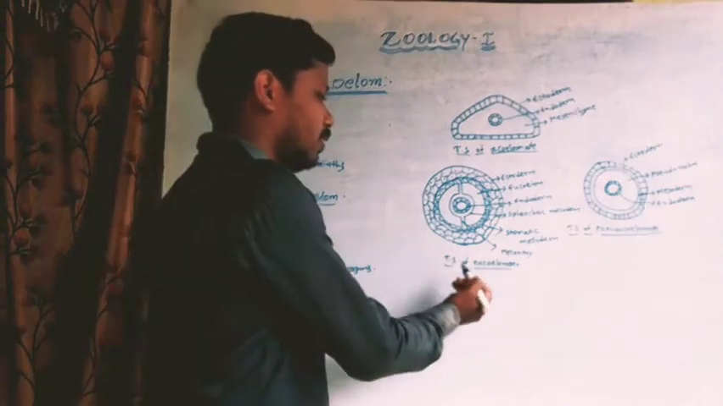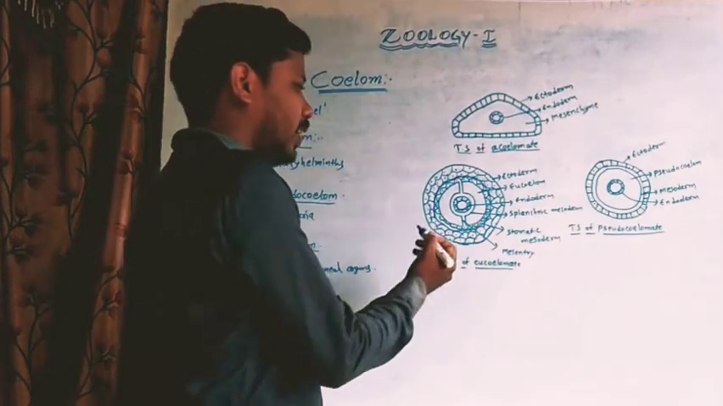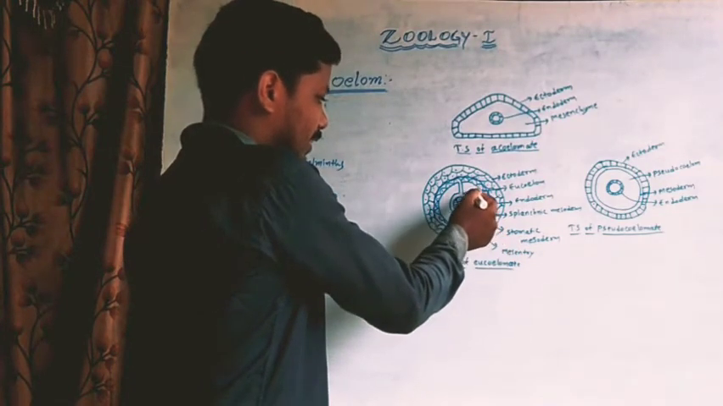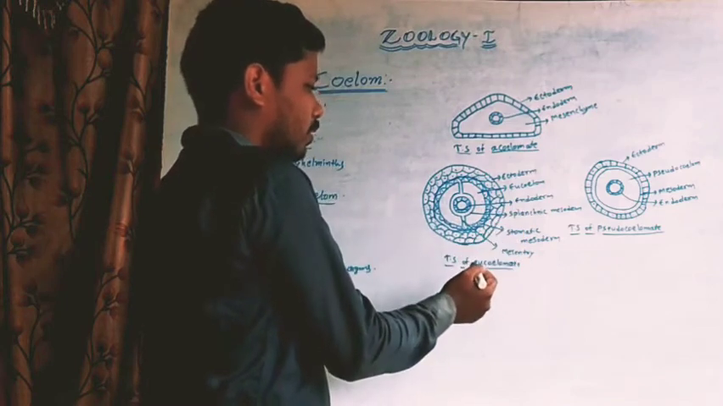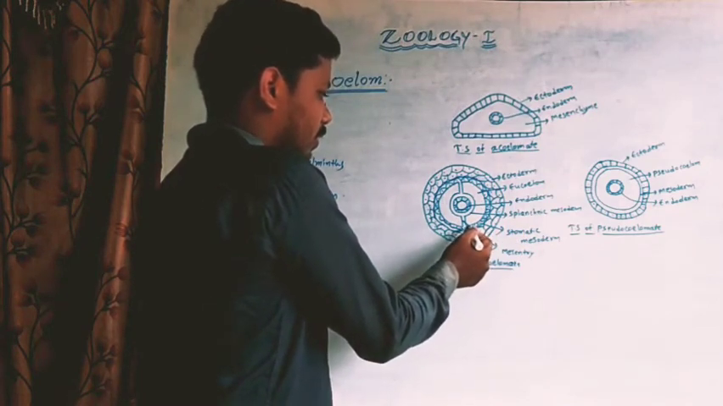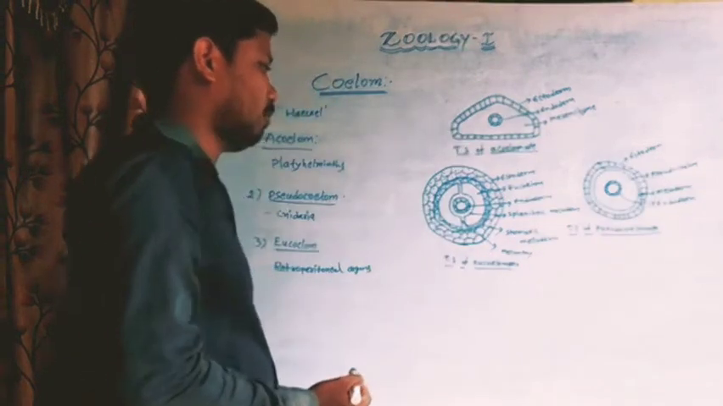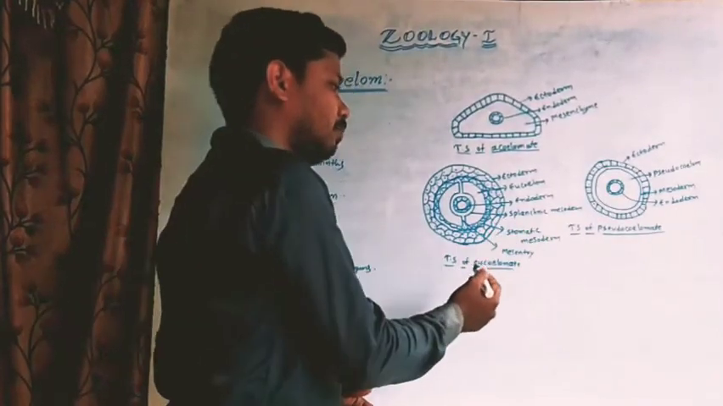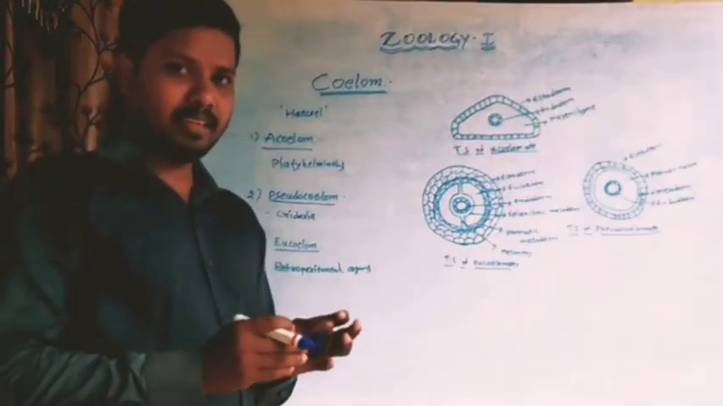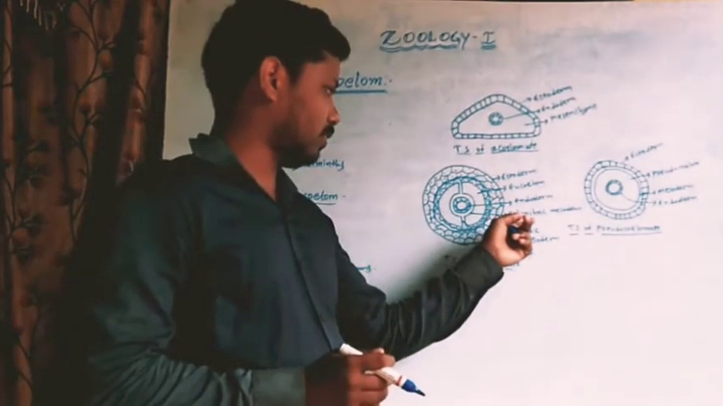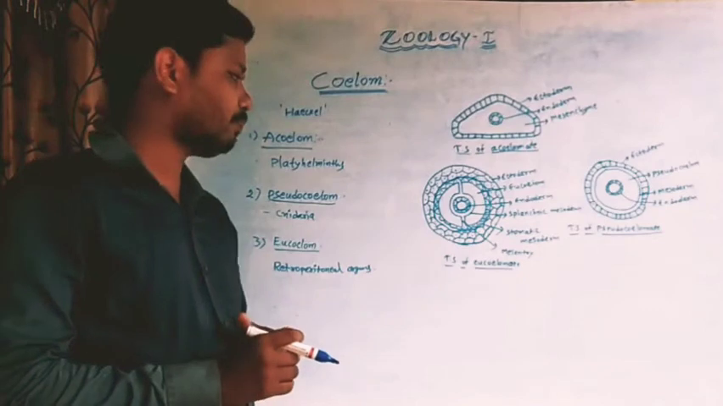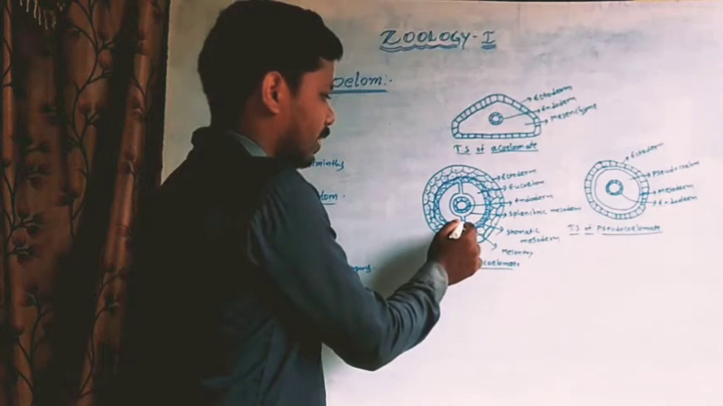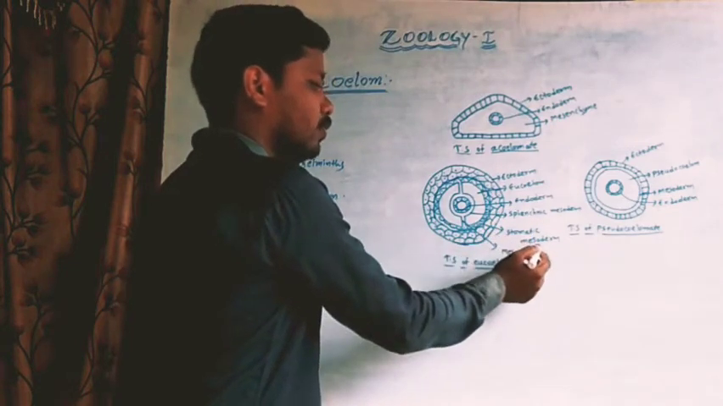Here we can observe the TS of eucoelom diagram. This is the ectoderm, this is the endoderm and this cavity is eucoelom. This is the somatic mesoderm and this is the splanchnic mesoderm. The splanchnic mesoderm covers the visceral organs as retroperitoneum. Here the mesentery connects endoderm and somatic mesoderm.